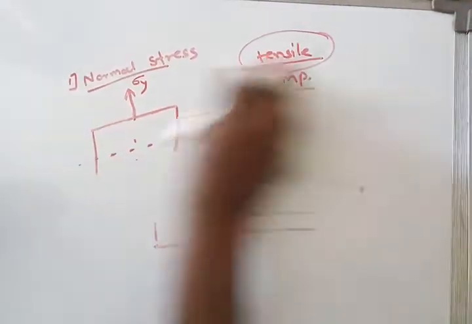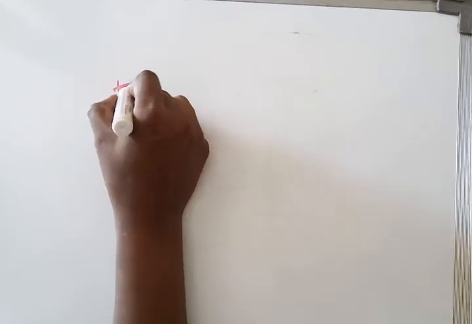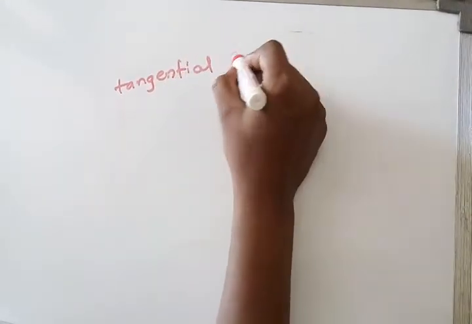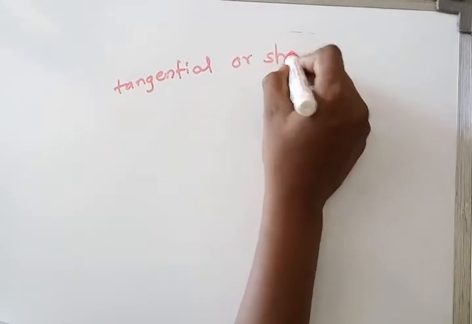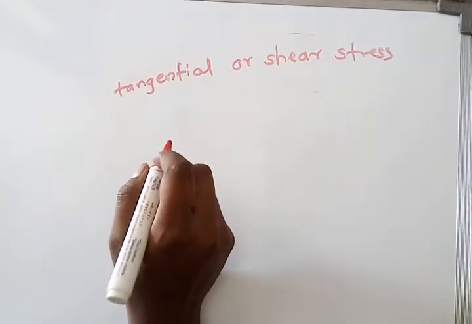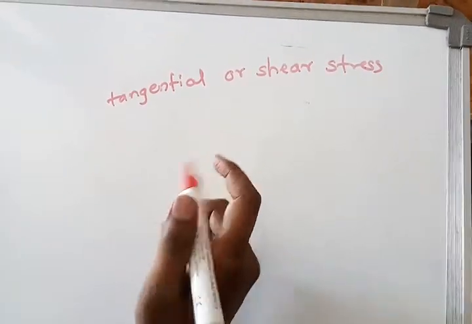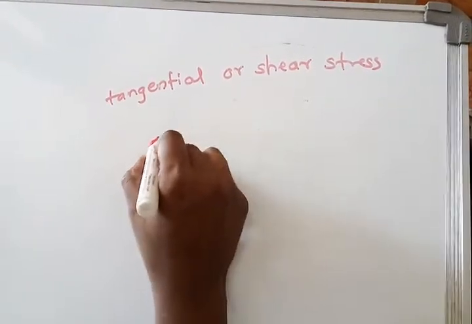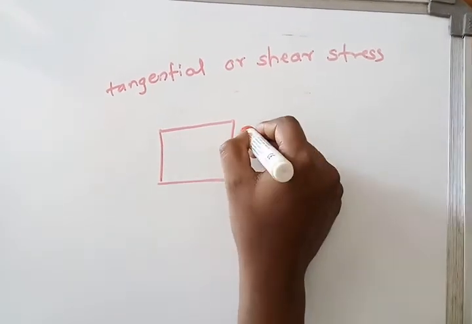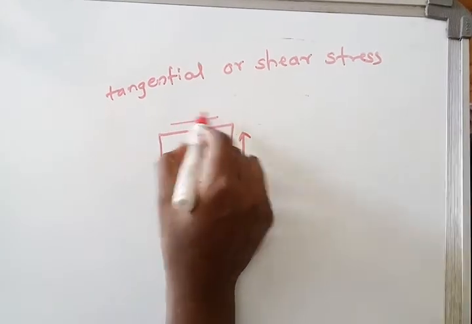Next part is tangential or shear stresses. Suppose this is the particle and these are the stresses.